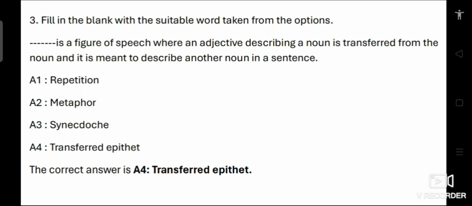A transferred epithet is a figure of speech where an adjective that usually describes one noun is transferred to another noun in the sentence. For example, in the phrase a sleepless night, the adjective sleepless actually describes the person who cannot sleep but not the night itself. So the correct answer is option 4, transferred epithet.